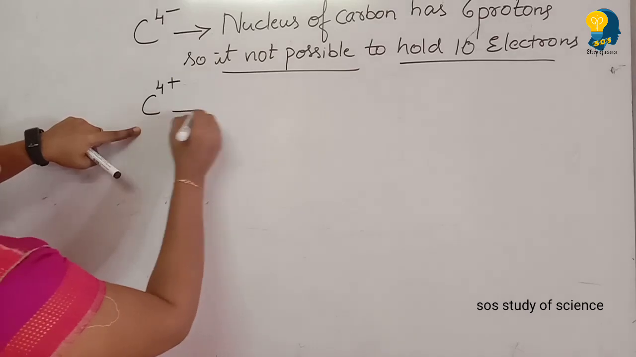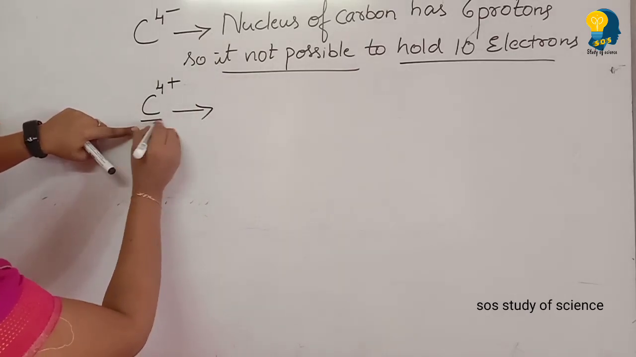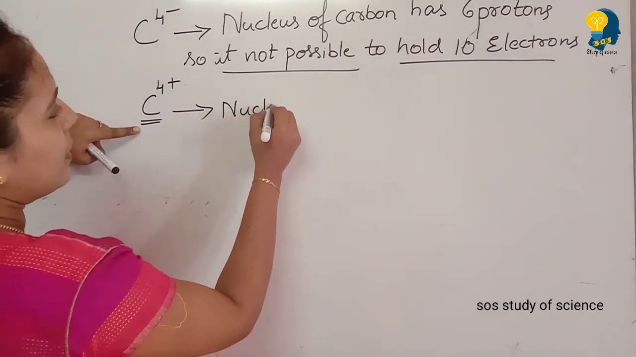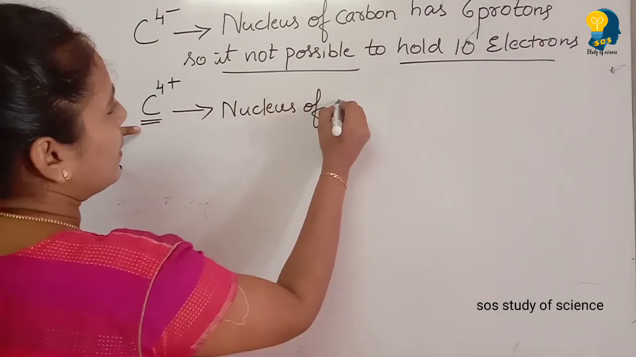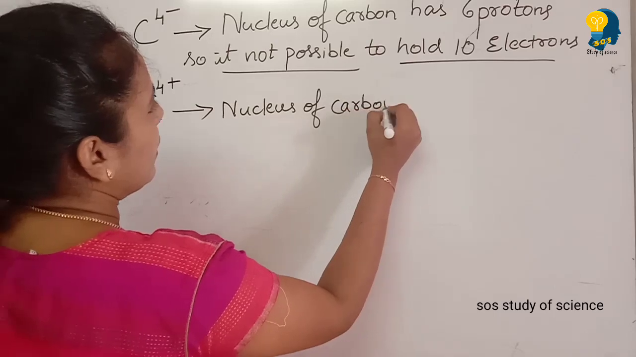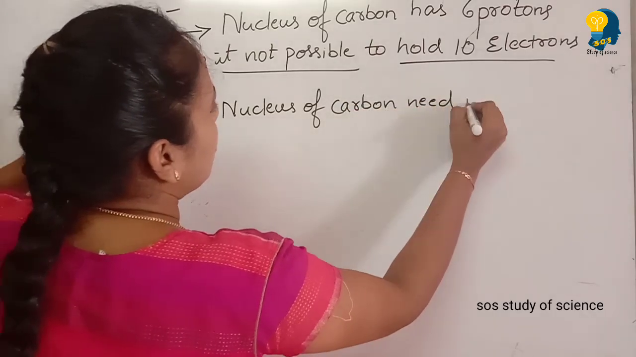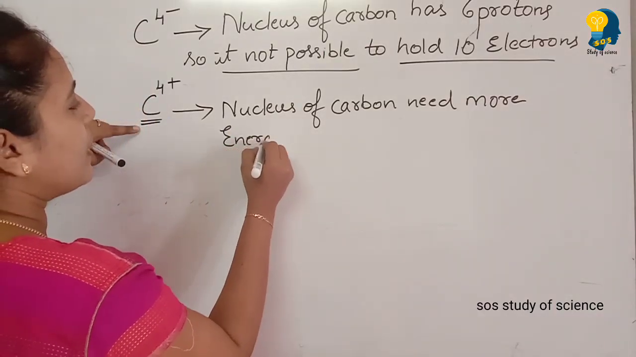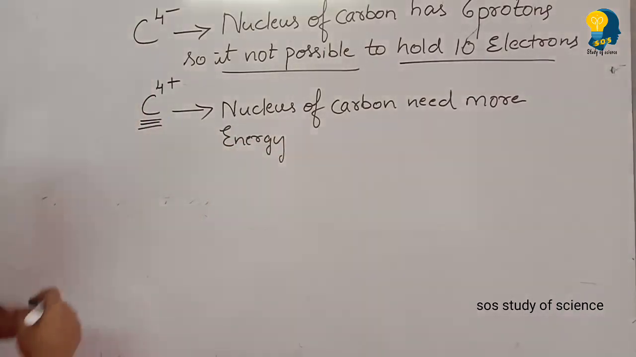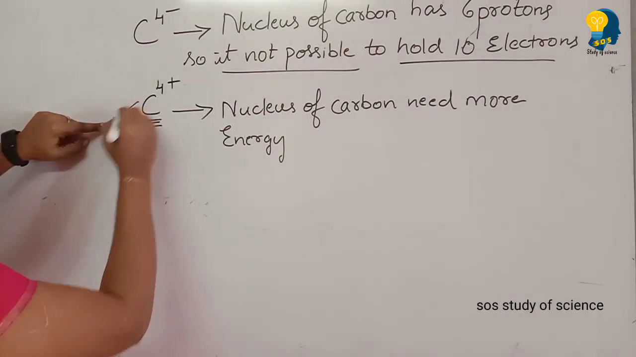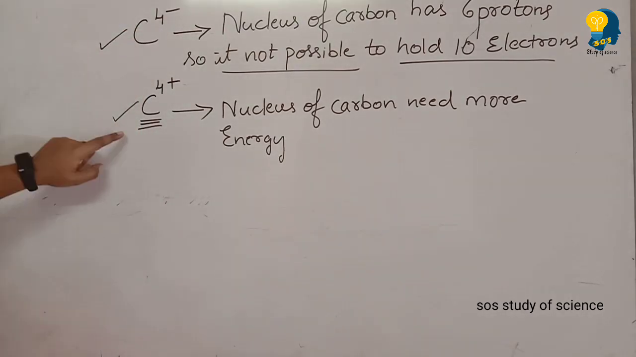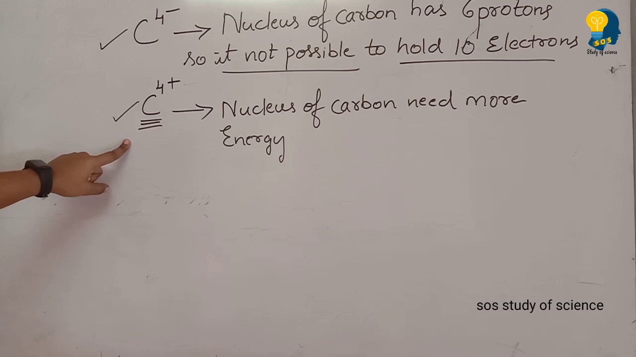Why? Because to lose 4 electrons, the nucleus of carbon needs more energy. The nucleus of carbon needs more energy to lose or donate 4 electrons. So that is the reason carbon cannot make C4 plus cation or C4 minus anion. Very important topic. They have already asked in the examination.